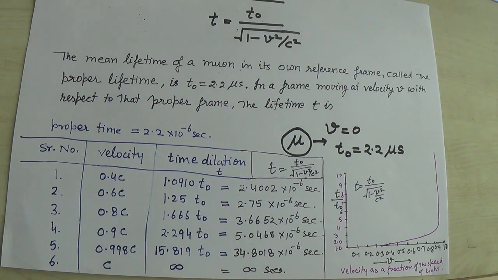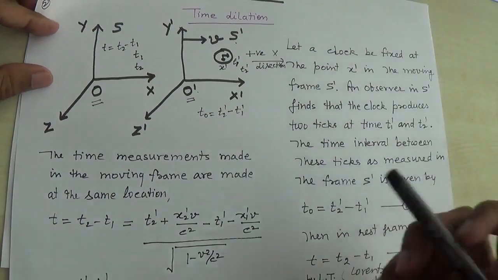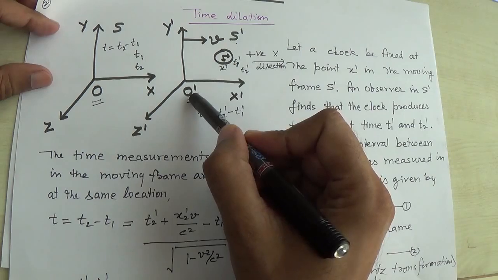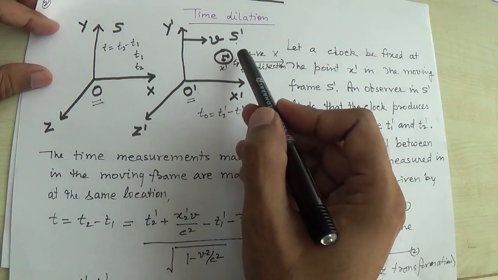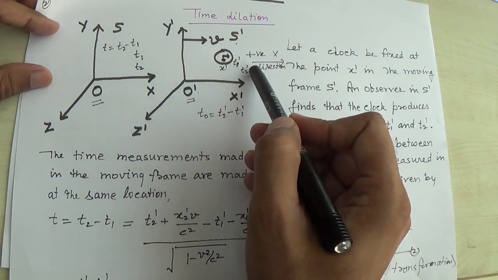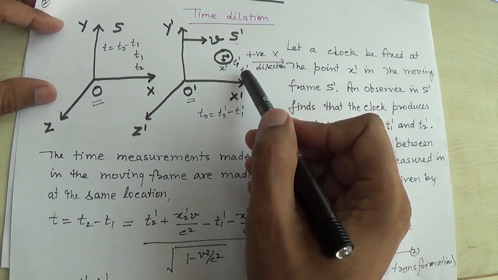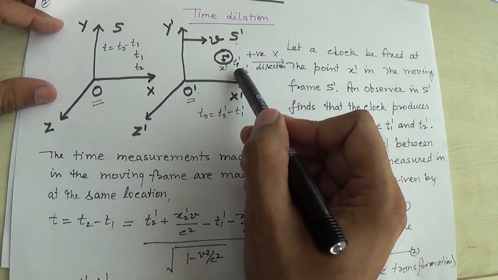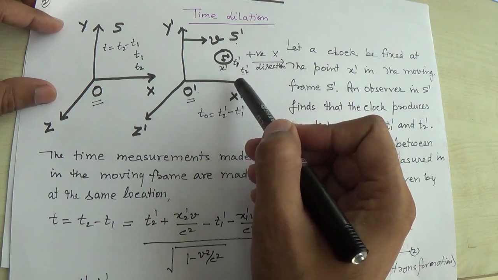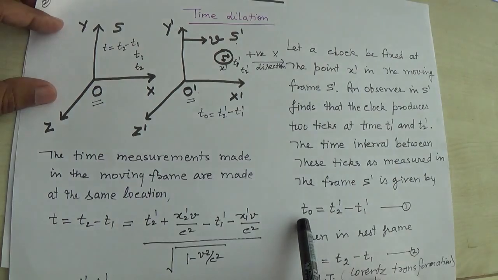I am repeating this explanation again: if a person O prime is in a moving frame and observes two ticks, the first tick at t1 prime and the second tick at t2 prime, then the time interval between these two ticks will be t2 prime minus t1 prime, and this time interval will be the proper time, denoted by t naught.